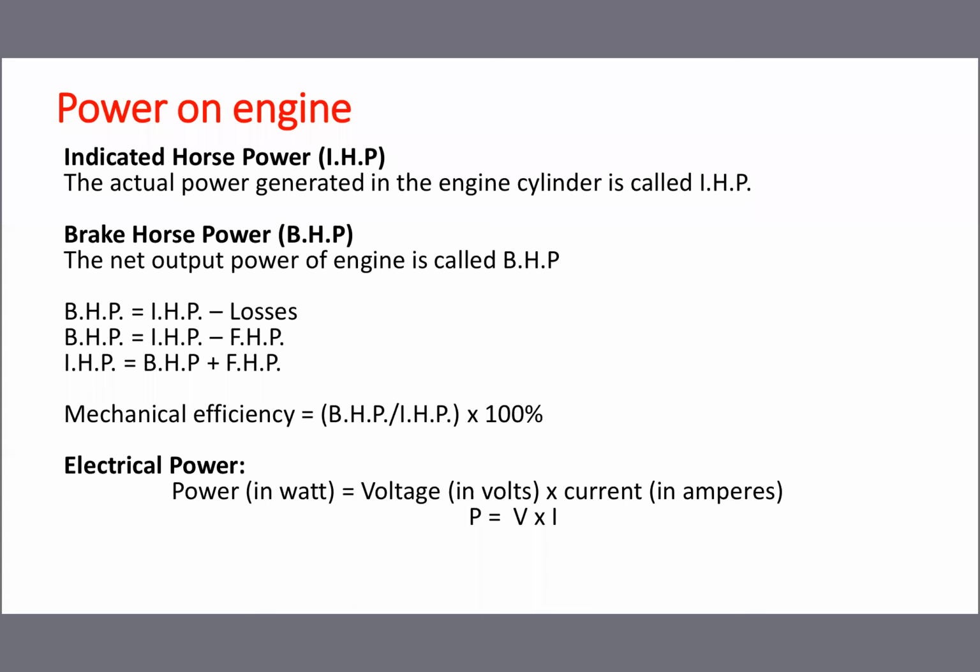So if you multiply voltage and current, you will get power in terms of watts. Very important formula. The electrical power calculation formula is voltage into current, P is equal to V into I. You will get it in terms of watts. Suppose you want to know HP, divide by 735.5.